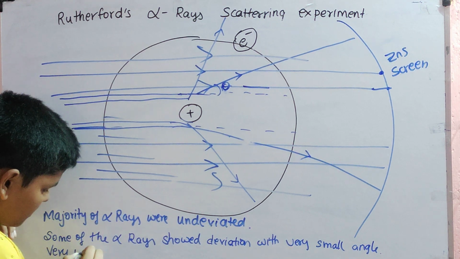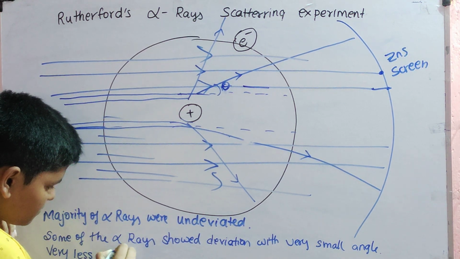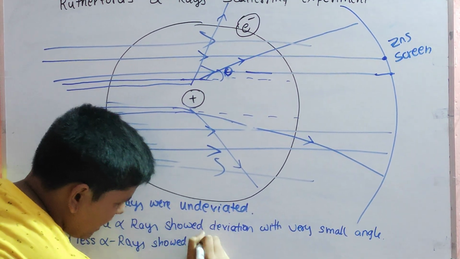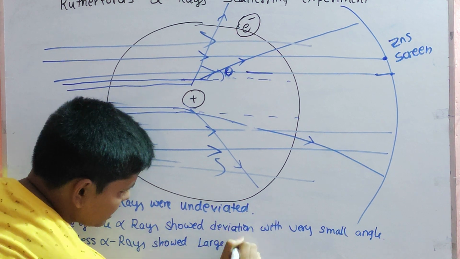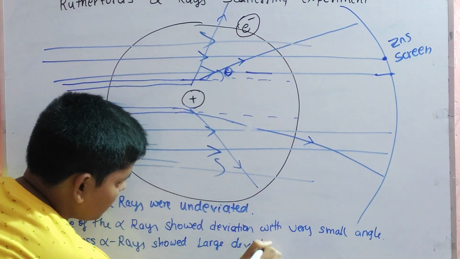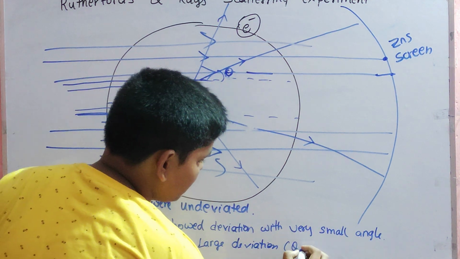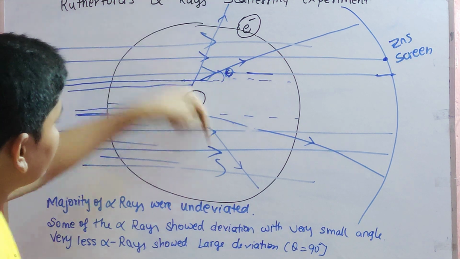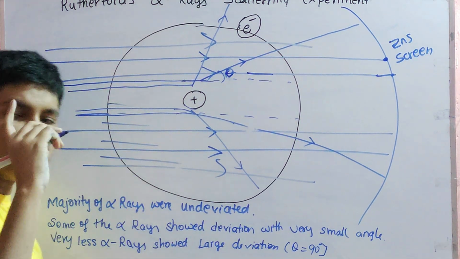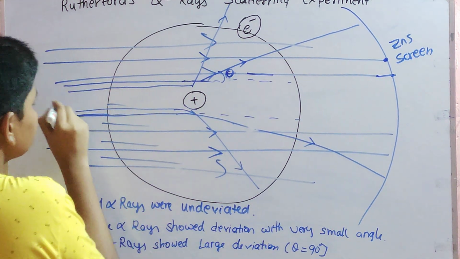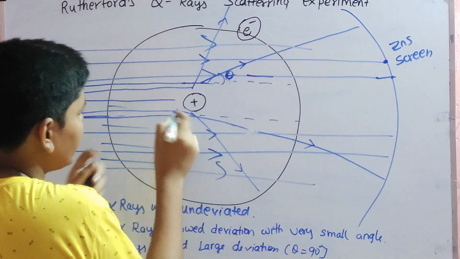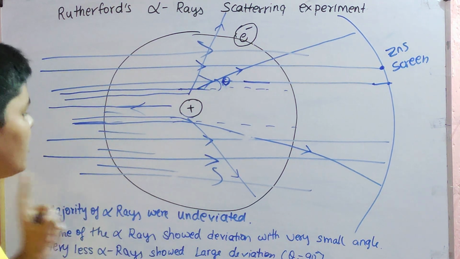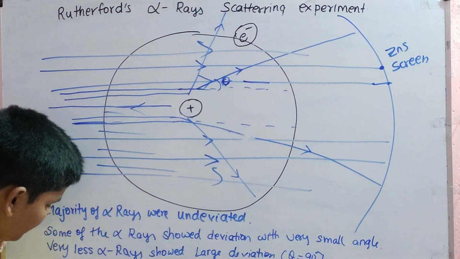Very few alpha rays showed large deviation up to 90 degrees. Up to 90 degrees they showed the deviation from here like this. And almost 1 or 2 of the 20,000 rays directly hit, not even hit, it almost just touched the nucleus and came back. Only 1 or 2 of the 20,000. Very rare.